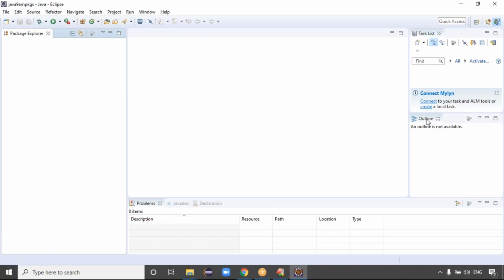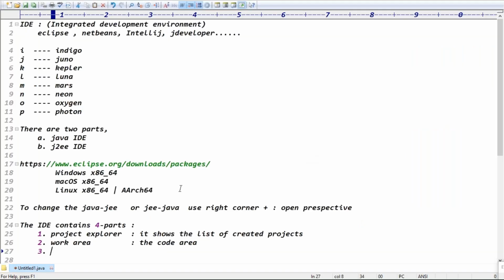The third one is called outline, guys. Here we have the outline, right? See, for example, we have 10 classes. 10 classes contain multiple methods. We are in the first class, but I want to move the cursor to the 10th class. Then what do I have to do? I have to scroll down, right? But without scrolling down, in the outline it's showing all the 10 classes. Which class you want, just select that class, and automatically the control goes to the corresponding class, guys.